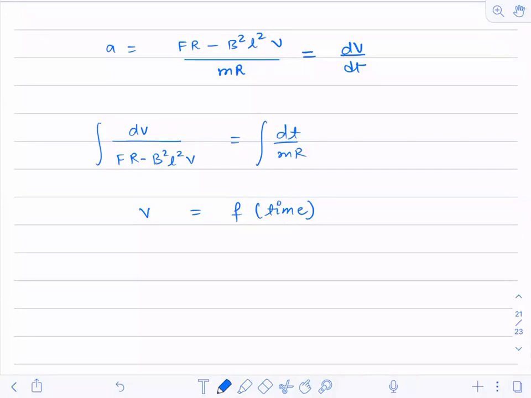Suppose the velocity you have found out is V. So this equation is number 4. I'm assuming that all of you are well equipped with the concepts and can do this integration, so I'm leaving it up to you to solve for the velocity.